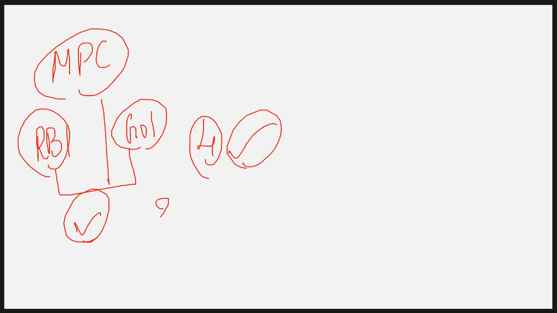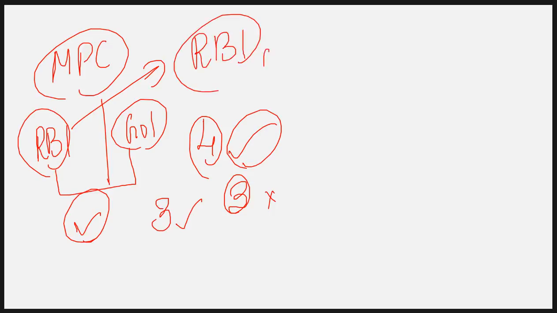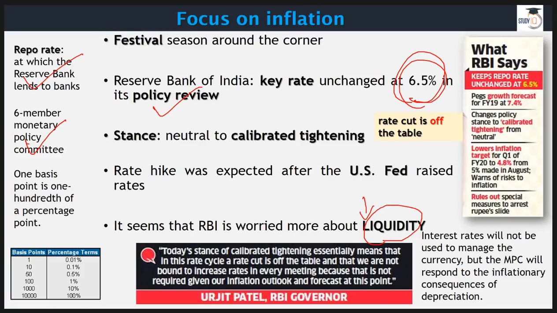But if you have a situation of 3 members saying yes and 3 members saying no, then the final call of the RBI governor will be the final judgment, right? If the RBI governor is saying yes, we need to increase, then it will be increased. If he or she is saying no, then it will be a big no. I hope this is clear to you as far as the functioning of MPC is concerned. Now you have some other basic details that I have clubbed here, like 1 basis point is 1/100th of a percentage point. So 1 basis point is 0.01%, or 100 basis points is 1%. Just go through these items.